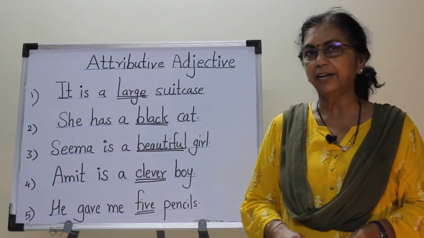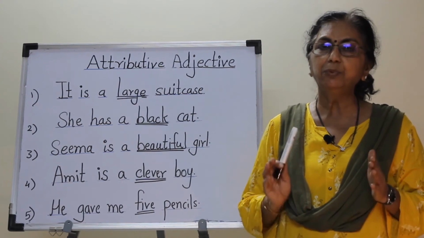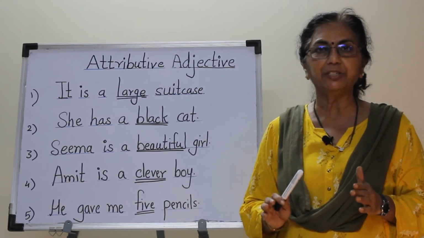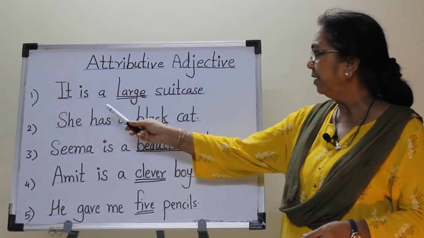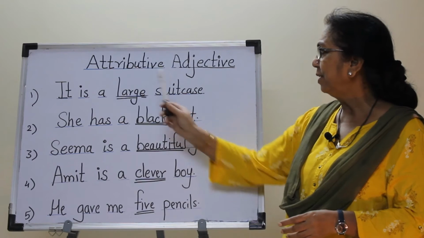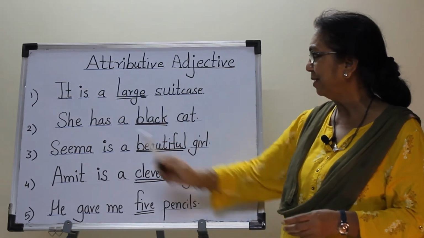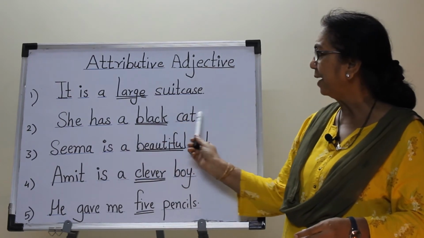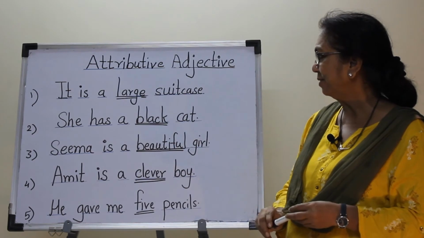We know that adjective is a part of speech. Now let's learn the position or the place of adjective in a sentence. Look at these sentences. It is a large suitcase. Here the adjective large describes the noun suitcase. In second, she has a black cat. Adjective black qualifies the noun cat.